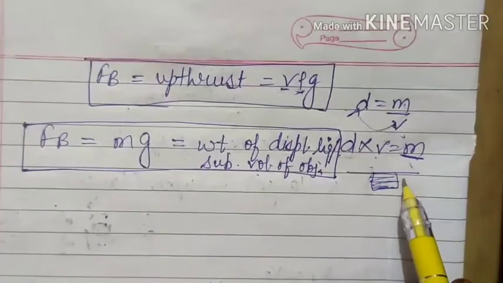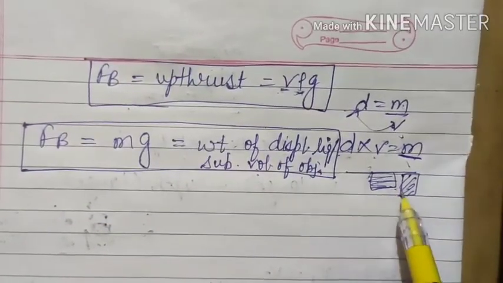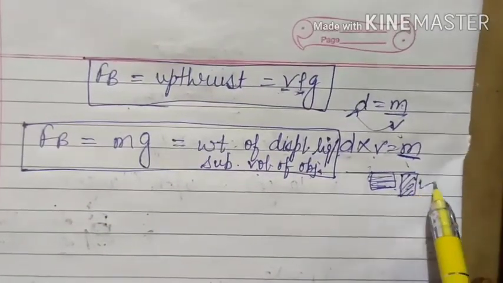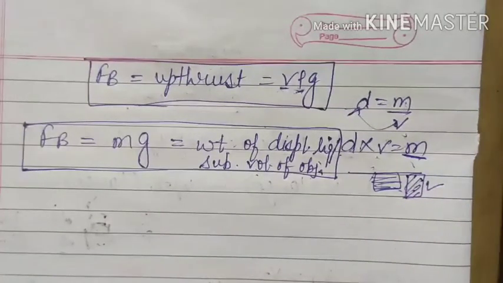But if your object is completely submerged into the liquid, then both weights can be equal. So that is one another possibility that we have already seen in floating and sinking. Rest of the things we will see in the next class. Thank you.